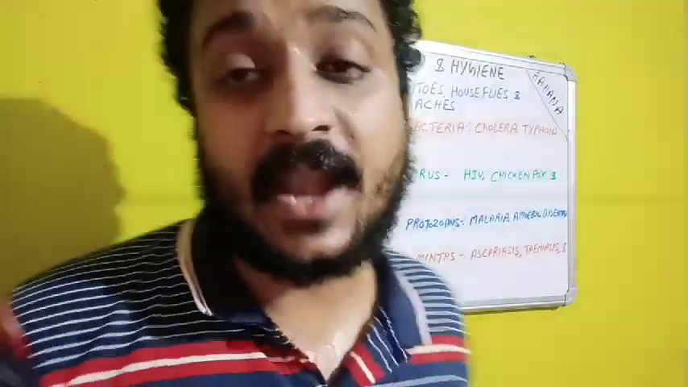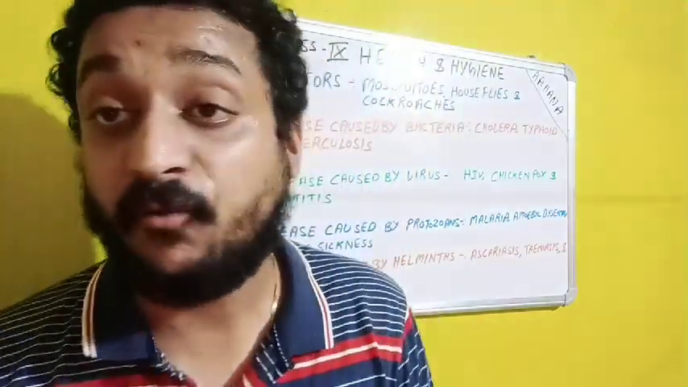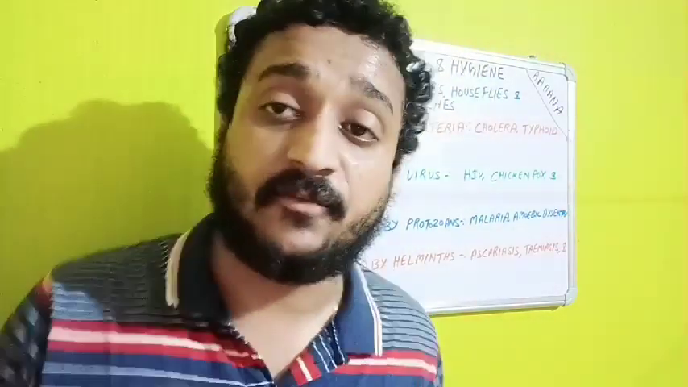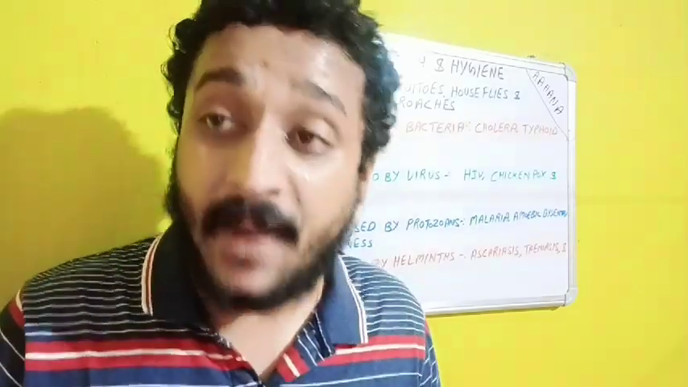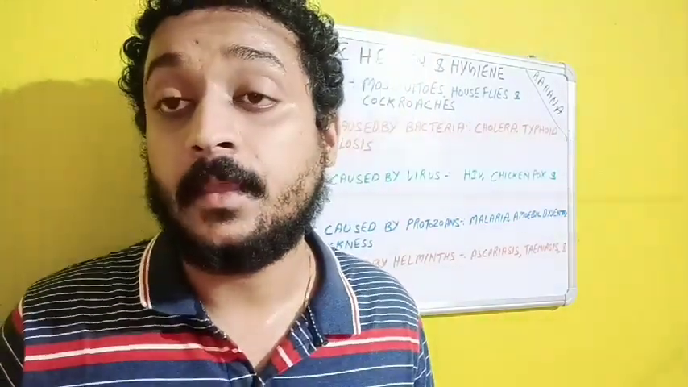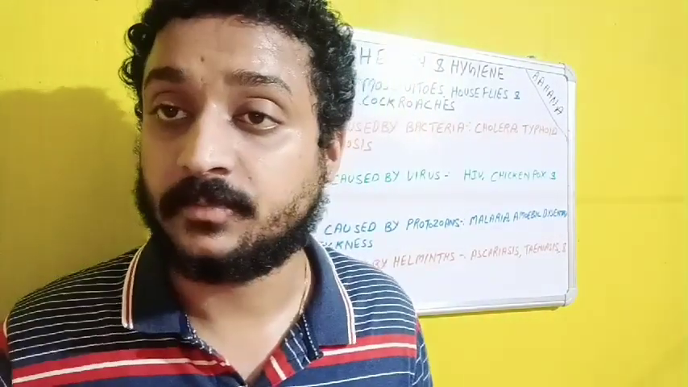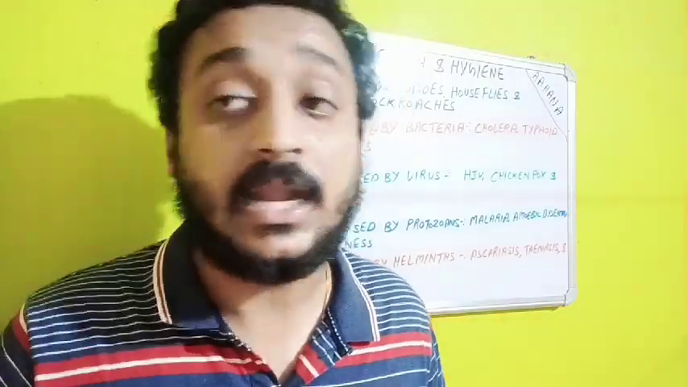Now, the next one is hepatitis. Hepatitis A, B, C, D, and E. There are five kinds of hepatitis virus. What is the meaning of hepatic? Hepatic means related to liver, and hepatitis means infection in the liver. So I repeat, there are 5 kinds of viruses causing hepatitis: A, B, C, D, and E.